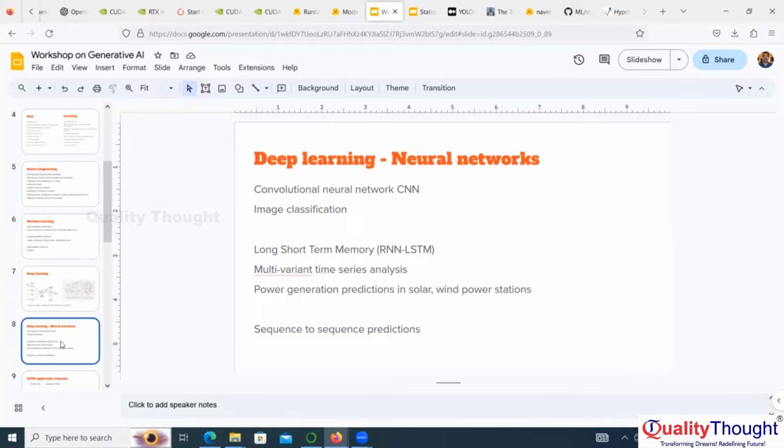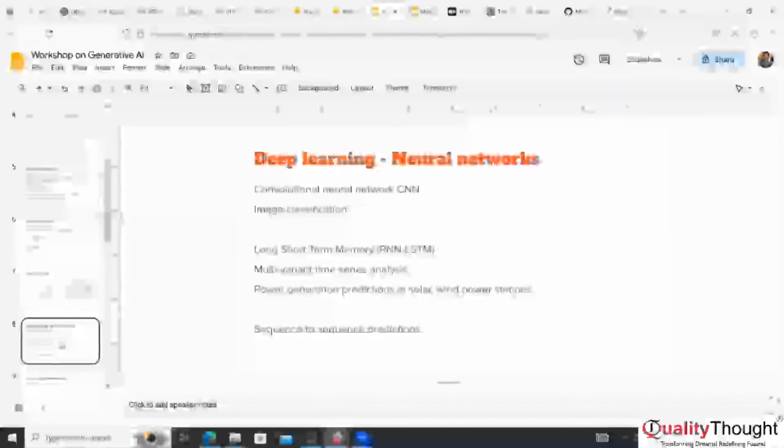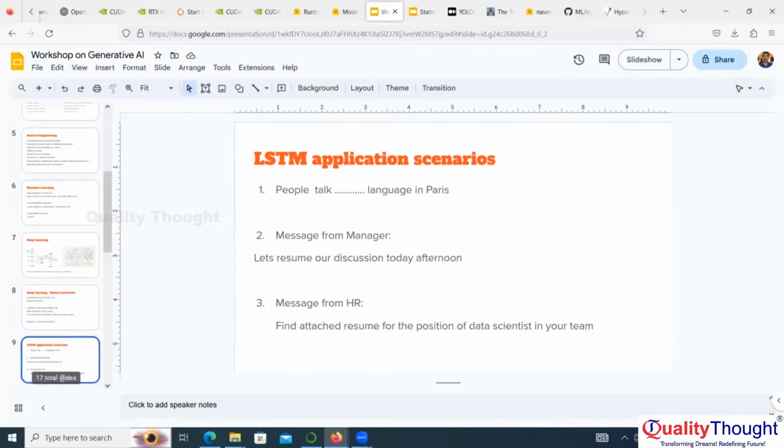LSTM is long short-term memory. That's what I'm mentioning. LSTM, like translation. Google Translate was using LSTM 10 years before, not now. So that is LSTM, long short-term memory. Okay, let me give what is the advantage of LSTM.